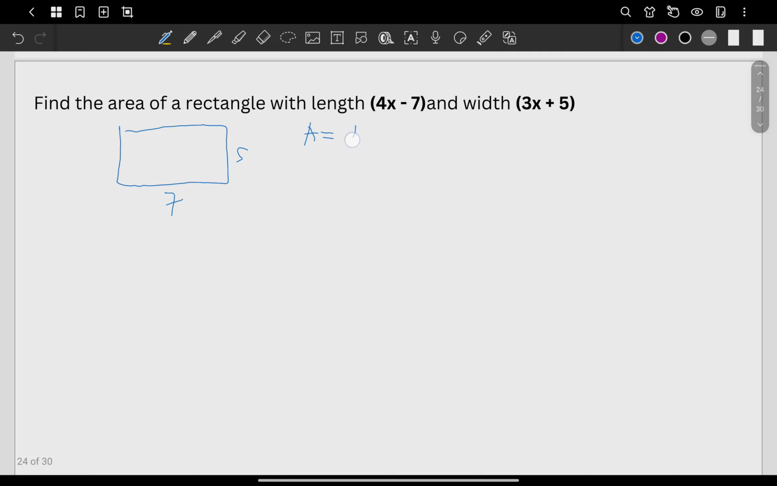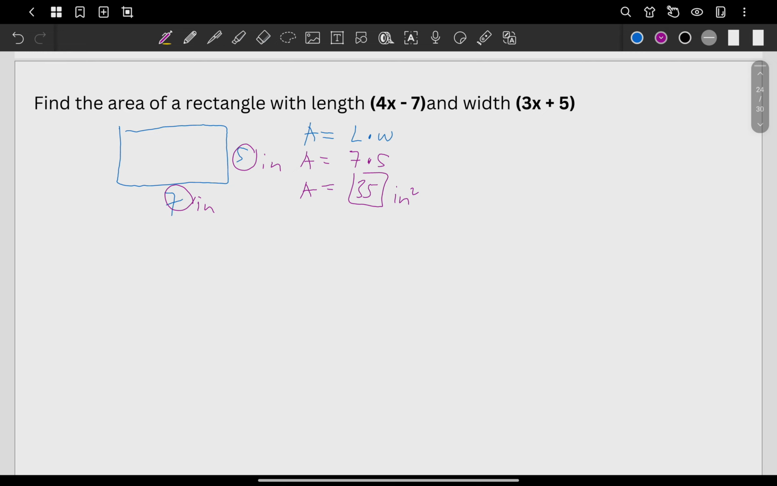Area is simply length times width. What's your length here? Of course, the longer side. That is 7. So your area is equal to 7 times, what's your width? 5. So your area should be what? 35. Or let's say this one as unit, let's say inches. So your answer is 35 square inches. Okay? So going back with the question.